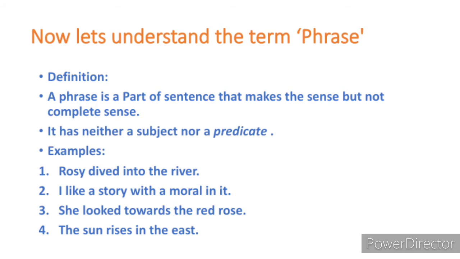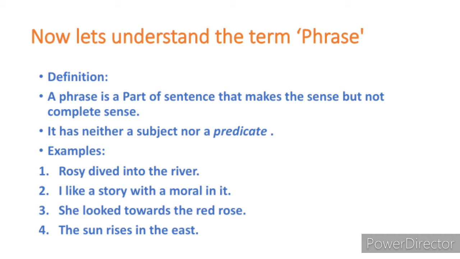So, my dear children, first let us understand the term phrase. Let us understand what a phrase is. The definition has been given over here. A phrase is a part of a sentence that makes sense but not complete sense. It has neither a subject nor a predicate. It means a phrase is a part of a sentence. It doesn't have a subject, and not even a verb, or we can say predicate.